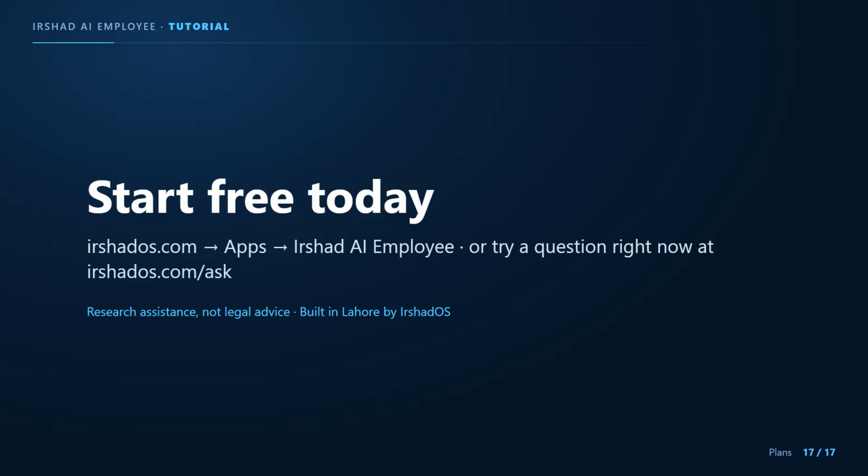It is research assistance, not legal advice. The official documents remain your authority. Built in Lahore for Pakistani practice.